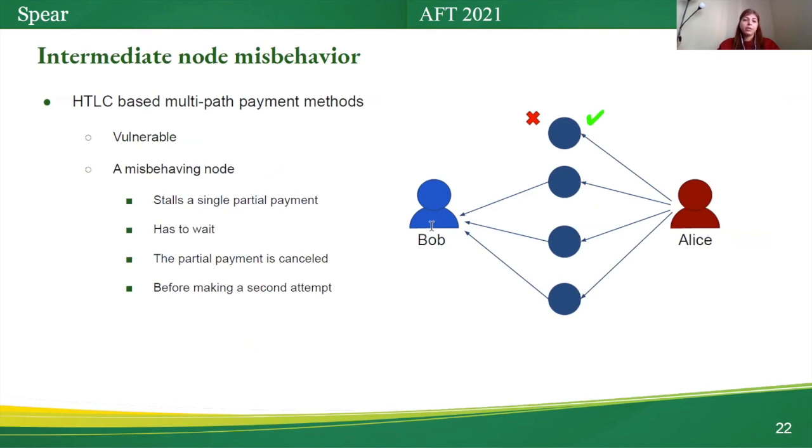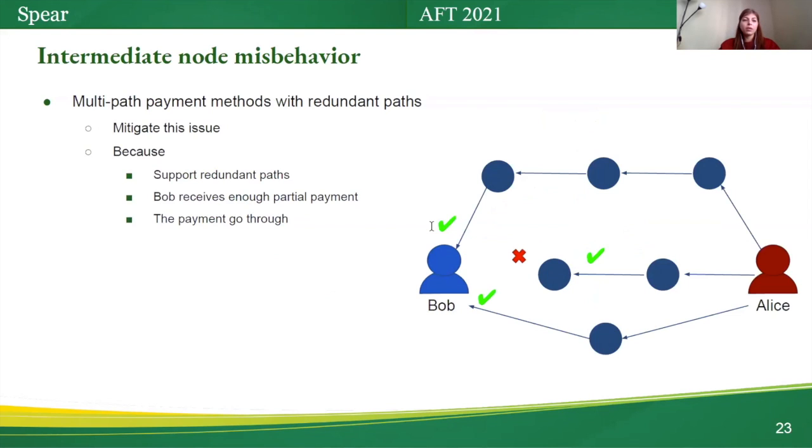HTLC-based multi-pass payment methods are also vulnerable. A misbehaving node also can stall a single partial payment, and Alice has to wait until the partial payment is canceled before making a second attempt. Multi-pass payment methods with redundant passes naturally mitigate this issue because these methods support redundant passes, and as long as Bob receives enough partial payments, the payment goes through.